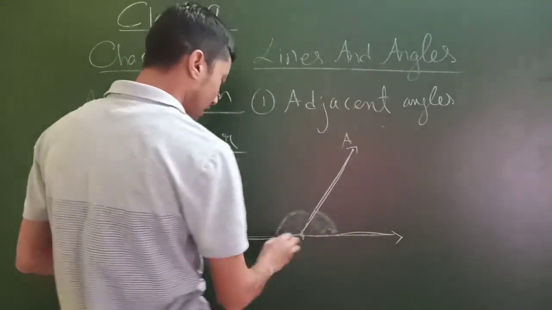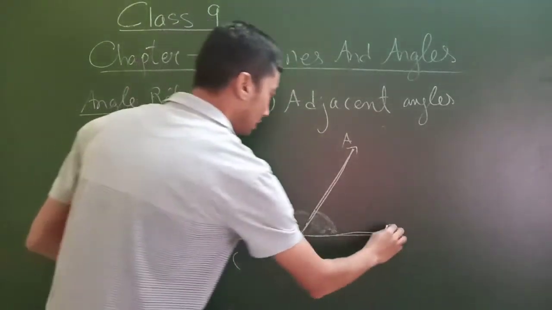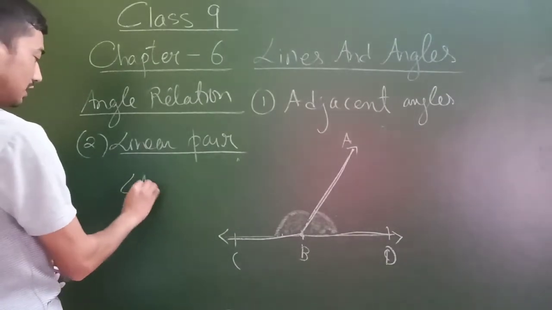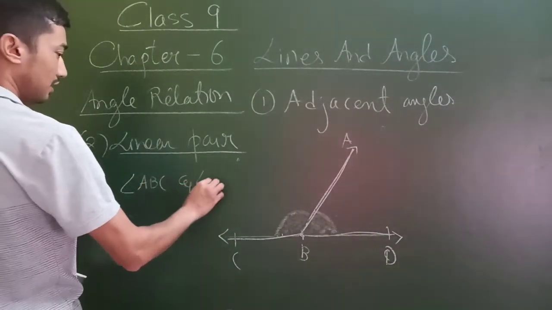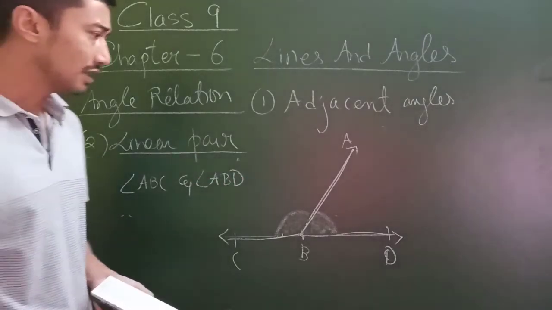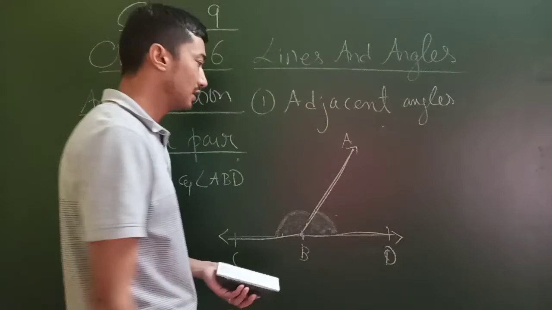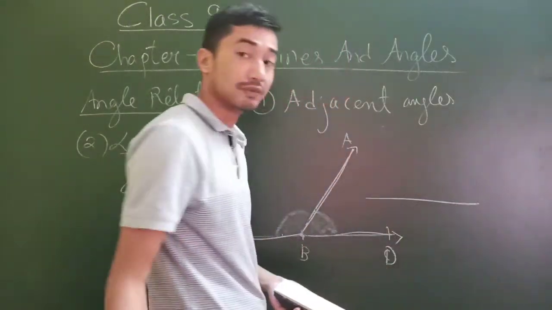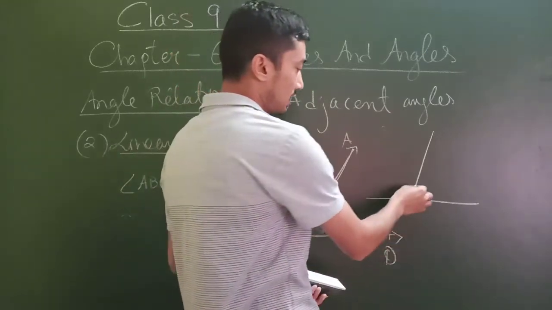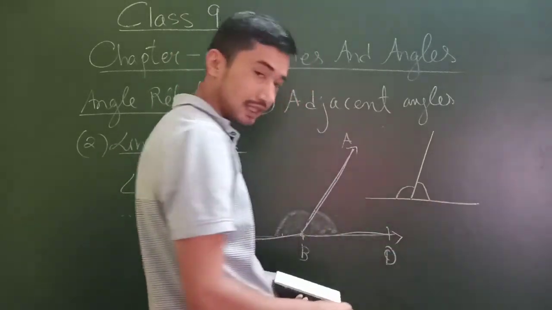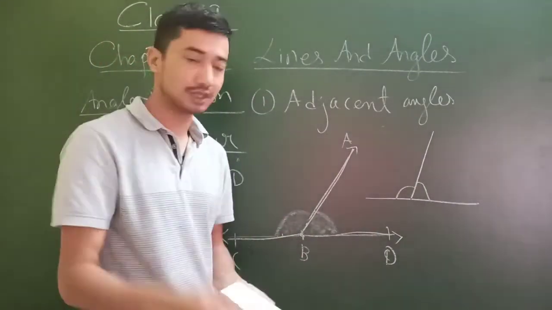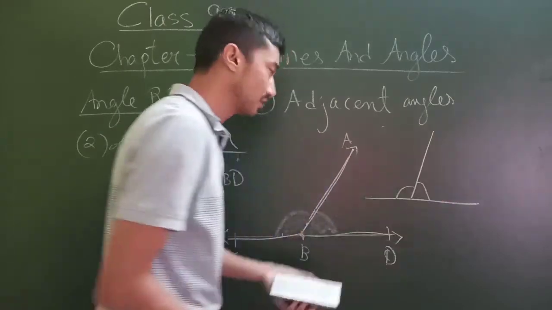So if we say A, B, C, D, then what will the linear pair be? Angle ABC and angle ABD. These are called linear pairs. In other words, the way I used to remember it: if a straight line is cut into two angles, 1 and 2, then we get a linear pair. Pair means two, no? So we get a linear pair of angles.